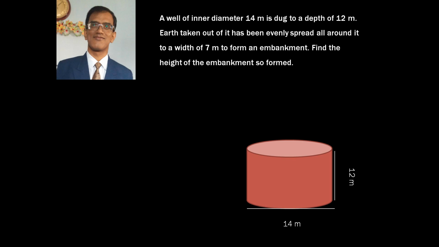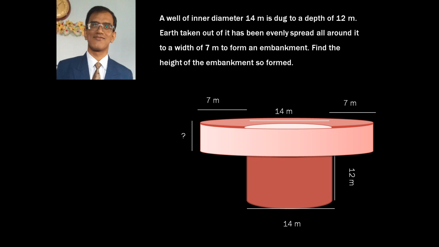Now what we have understood is that the mud dug out from the well should be spread all around it to a width of 7 meter to form an embankment. Now that we have understood this, we are going to draw the sketch. Here you can see that I have drawn an embankment. What should be the width of the embankment? It is 7 meter. Now what should be the height? That height we don't know.